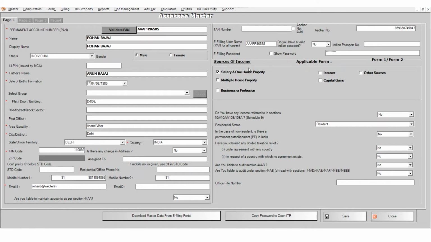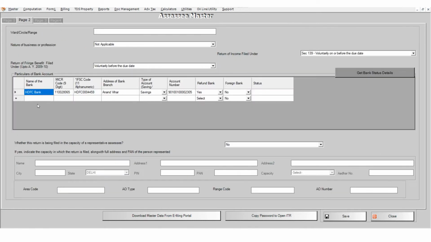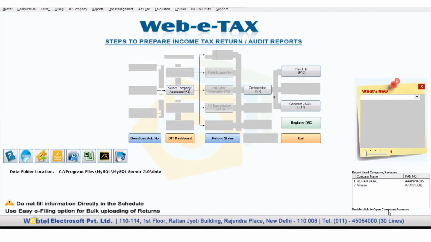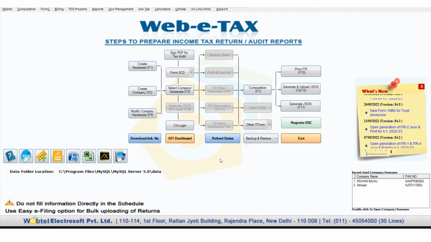Then you need to select the source of income as per applicability. On page number 2, you need to enter the bank account details, and on the third page your acknowledgement detail will reflect automatically. Then click on the save button and your assessee master data will be saved successfully. Assessee master creation is a one-time process. You don't need to create the assessee master again and again.